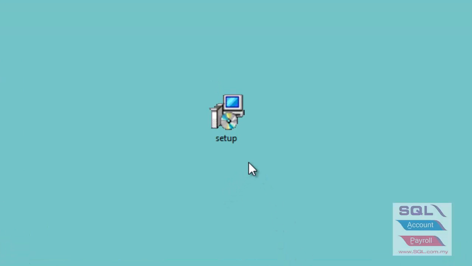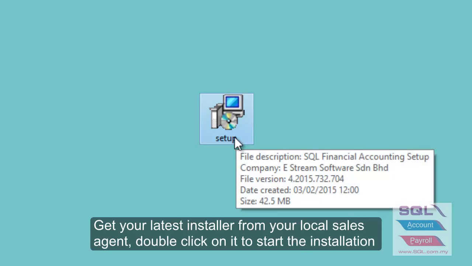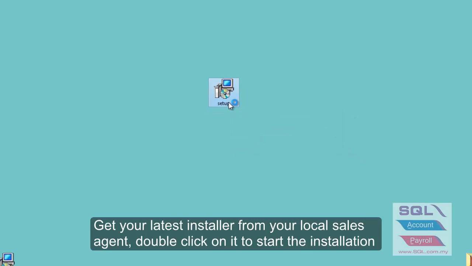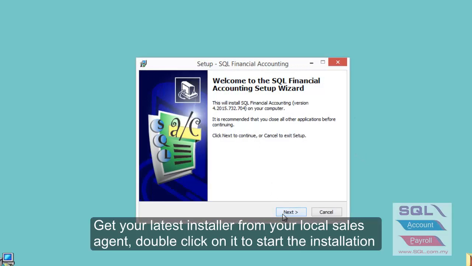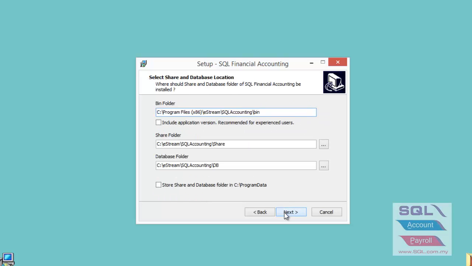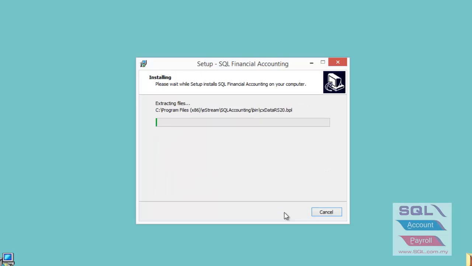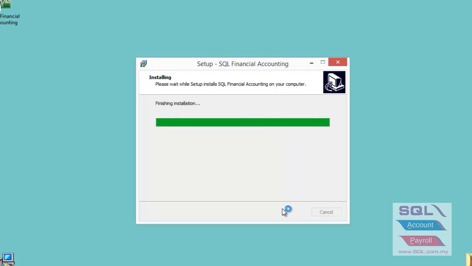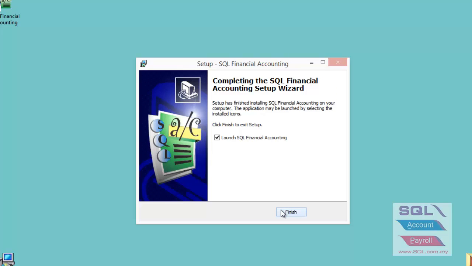Hi, so for today, we are going to show how to install the standalone version in SQL. First, make sure you get your installer and double click on the setup and press on next, accept the agreement, next, all the while just press next until install. And finish.